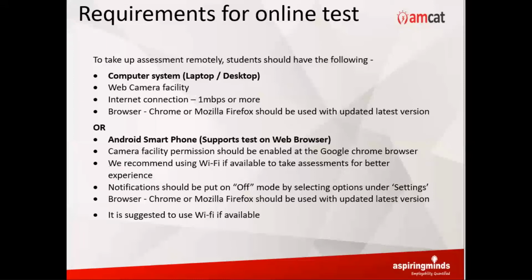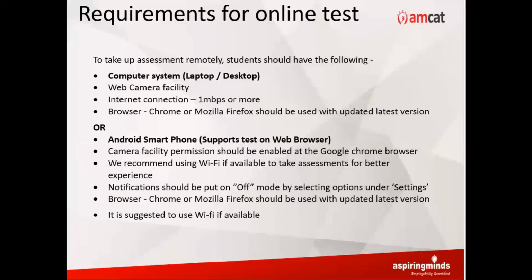Kindly use Chrome or Firefox with their latest updated version. Same things are applicable on an Android smartphone. The entire test is created in MCQ format, multiple choice questions format. So on a screen, you'll be getting one question and 4 options. You'll be selecting the right option, submitting that answer, and moving forward. Same thing can be easily done over the cell phone also, but on Android smartphone only. You do not need any app, you can use the web browser, same as above, Chrome or Firefox.